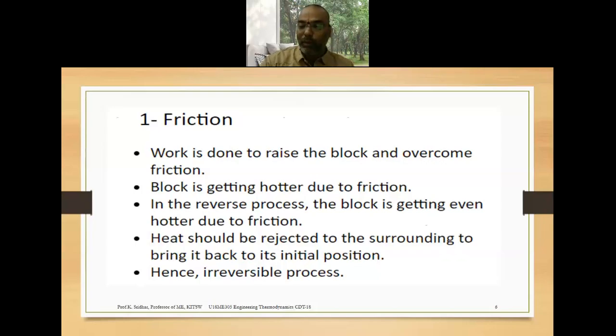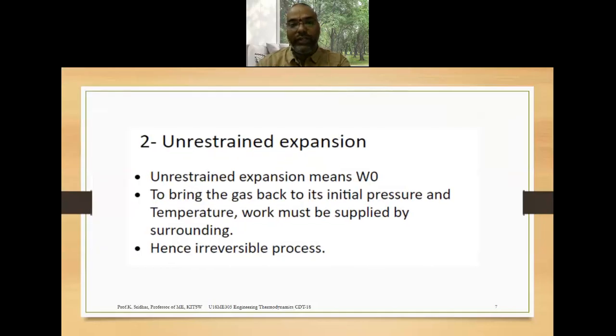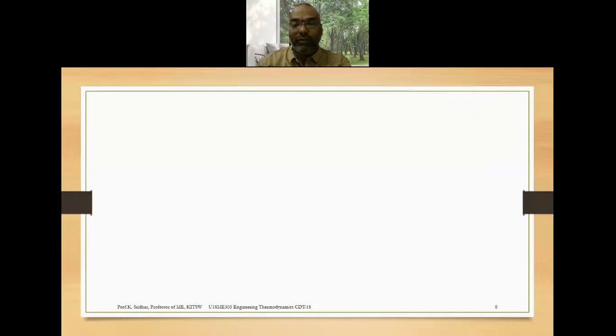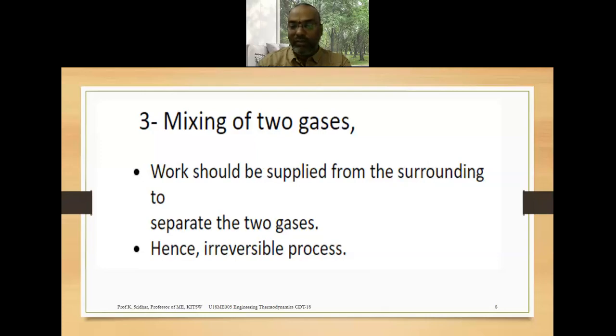But in actual practice you cannot overcome friction. You always have to take friction into consideration, due to which the mileage or efficiency normally decreases. The second one is unrestrained expansion. Unrestricted expansion is also one of the reasons why we get an irreversible process. And the mixing of two gases also always leads to an irreversible process.